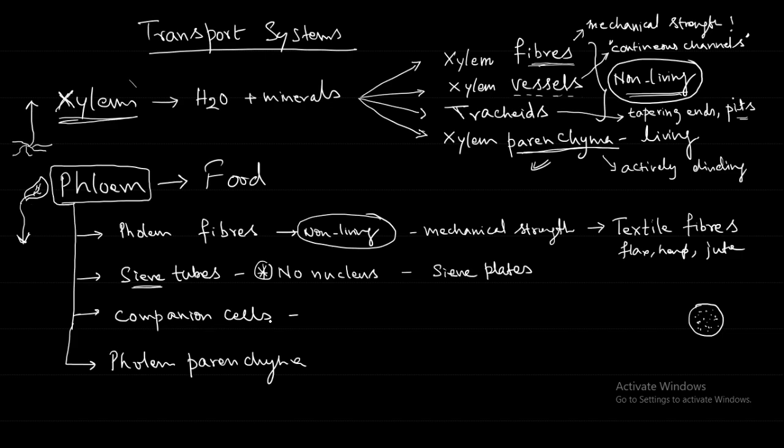So these companion cells are present along with these sieve tubes. They are spindle shaped. What is spindle shaped? You see in figure 1.6 the companion cell with the yellow border.